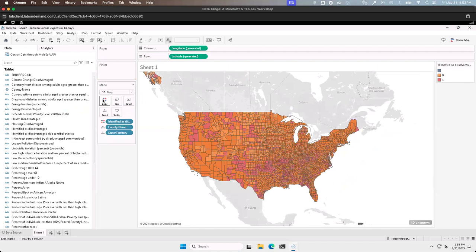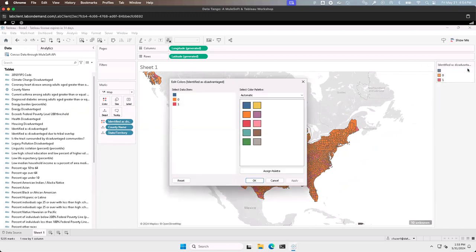Now Tableau picks some default colors here, and I can see that I have red and orange overlaid together, which isn't always the easiest to tell apart. So I'm actually going to go in and change the colors here. If I go to the legend over here on the right and click the drop down, I'm going to edit the colors. Now keep in mind, this census information is secondary information. It's not exactly the first thing that I want to see or call my attention to. So I want to pick some colors that both tell me what's happening, but also don't distract me from the main point. So in this case, I'm going to go for some of the Seattle grays here.